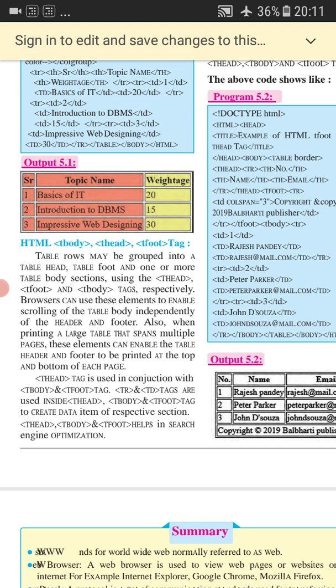Now look at program number 5.2. There is an example of how you can make use of all these tags. You can try this example at your end and you will get the output as in 5.2. So you will get a table form. In this, in the last row they have performed spanning, and in the respective rows they have applied borders as well as the header tags.